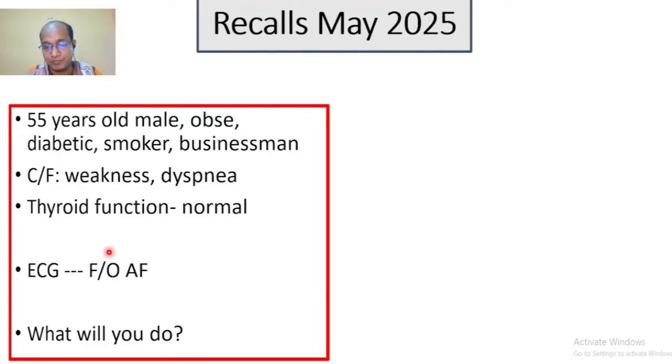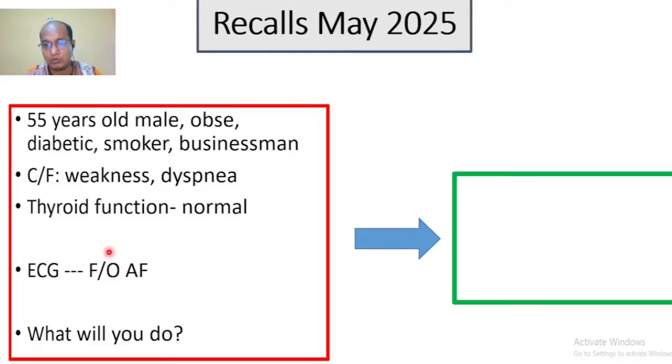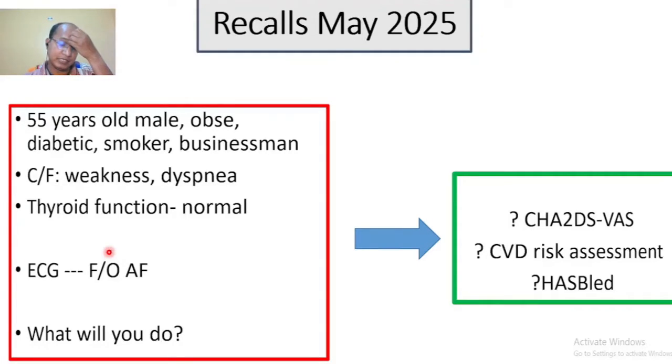So we will go with three options. These three options are all related to this scenario: CHA2DS2-VASc, cardiovascular risk assessment, and HAS-BLED scoring, as we know.